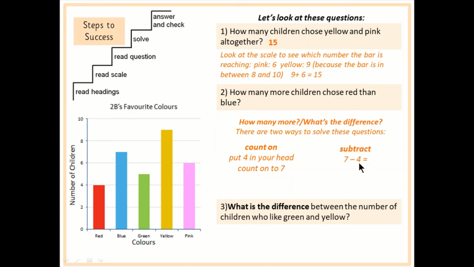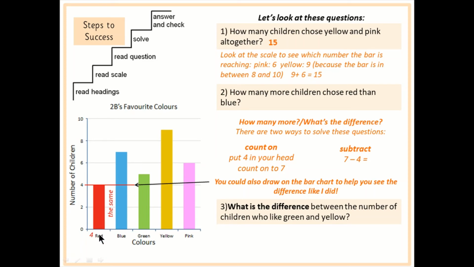You could check by doing it the other way. You could do a subtraction. If 7 children like blue and 4 children like red, 7 take away 4 will tell you the difference, what's left in between, which is 3, isn't it? Now I'm doing a little doodle on here as well, just like I did on my pictogram. I like drawing on my bar charts. It kind of helps me see the difference.